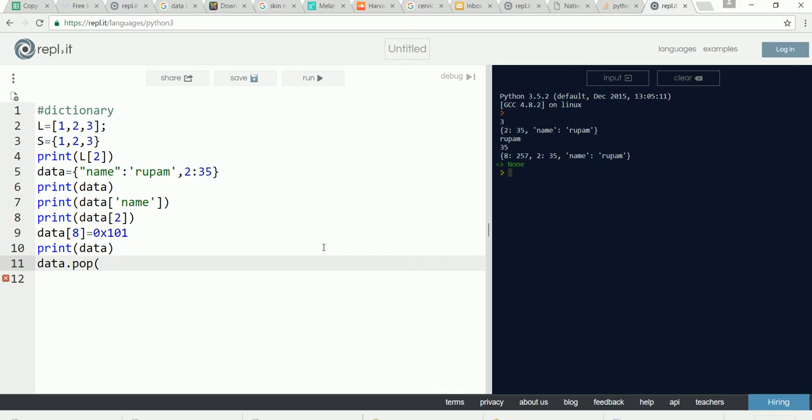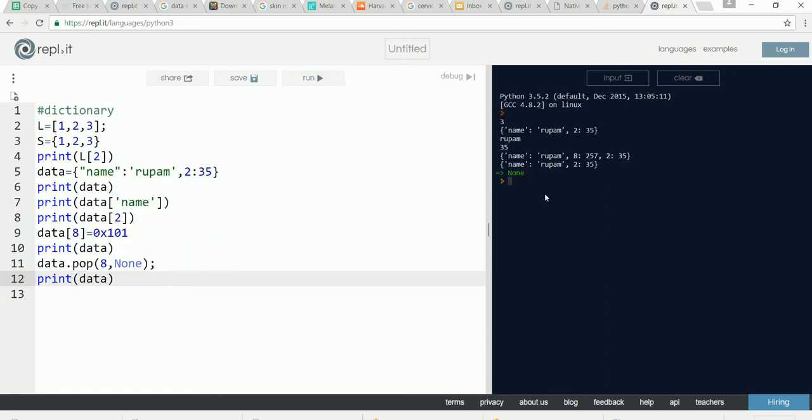Let's say the field name is 8 here, comma, you have to give none. None is going to eliminate this data. So print data. Now the field 8 was introduced, and it has been removed.